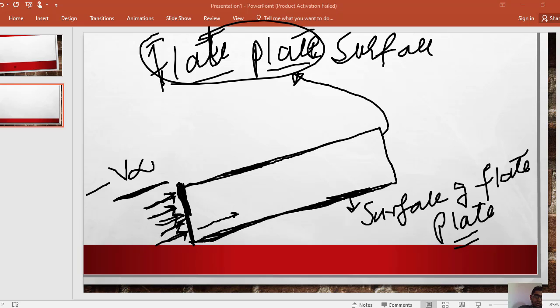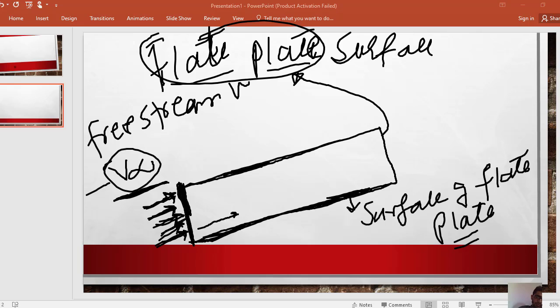The velocity of water at this place is v infinity. This is the free stream velocity of water.